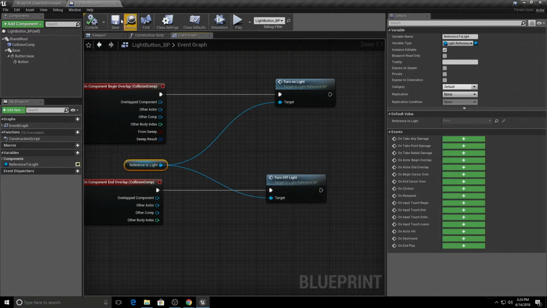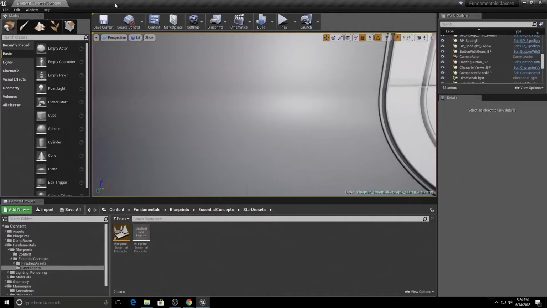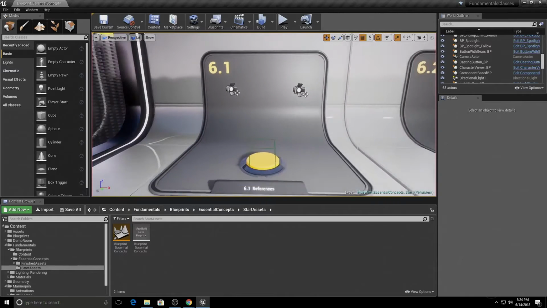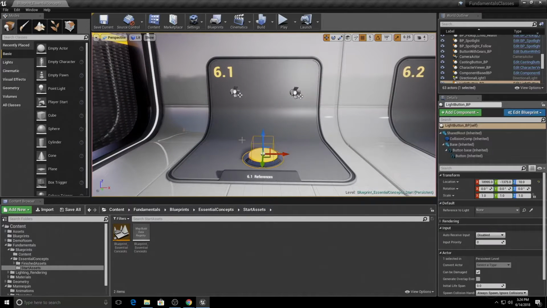So let's take a look at this. I'm going to close this out, and we're going to look at the Blueprint in the level here. So here's our button, and when we go over the trigger volume, we want to turn on one of these lights. If you look in the details panel, we have a property called reference to light. And you can see it's currently set to none. So this is probably where the error is. We need a reference to which light we want to turn on. Even if we had one light and we want to turn on just one light, we still need a reference to the light that we want to turn on. So this is our problem.